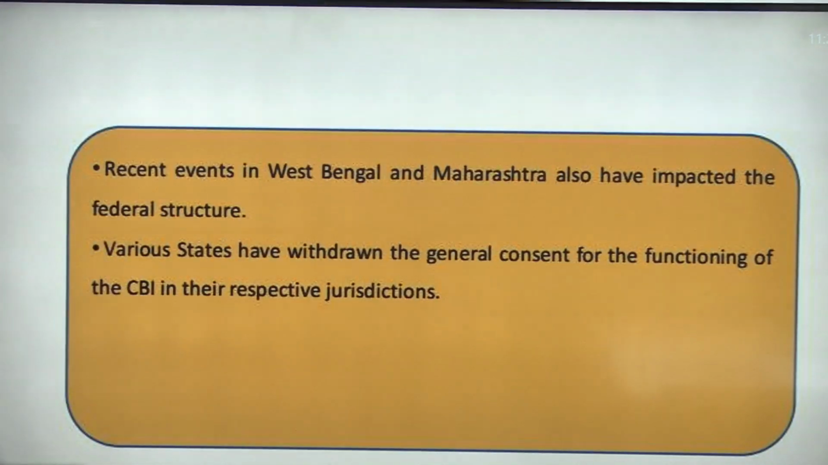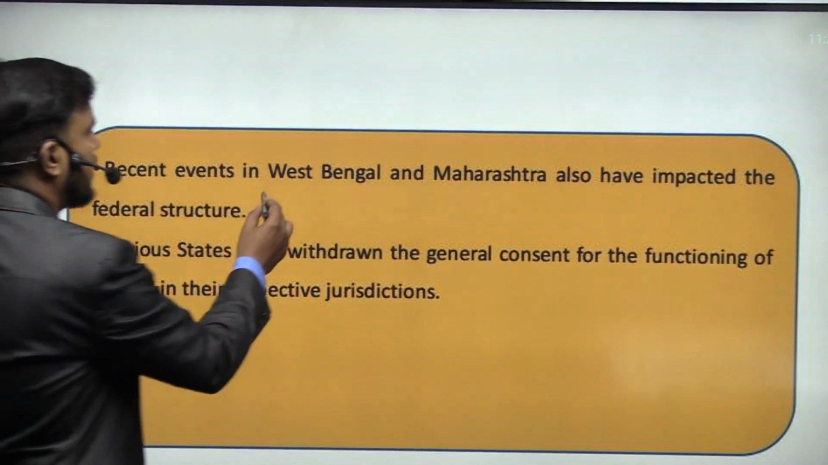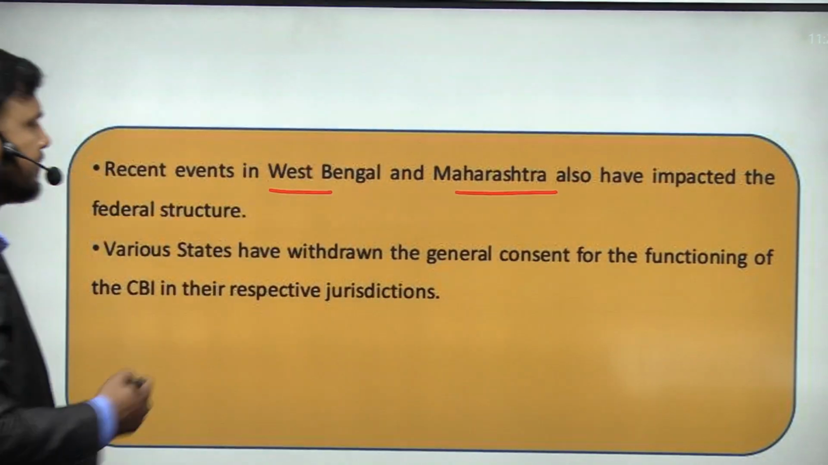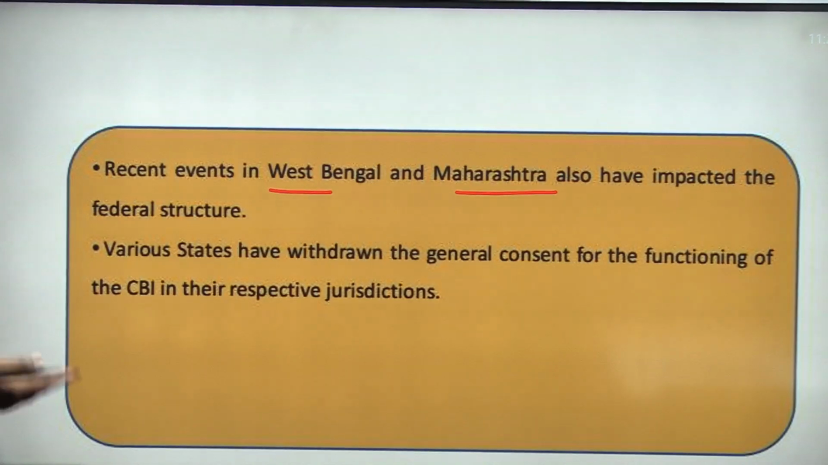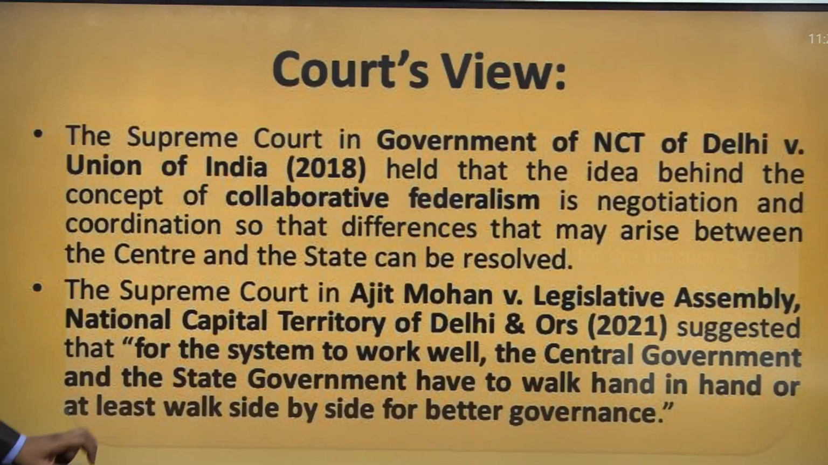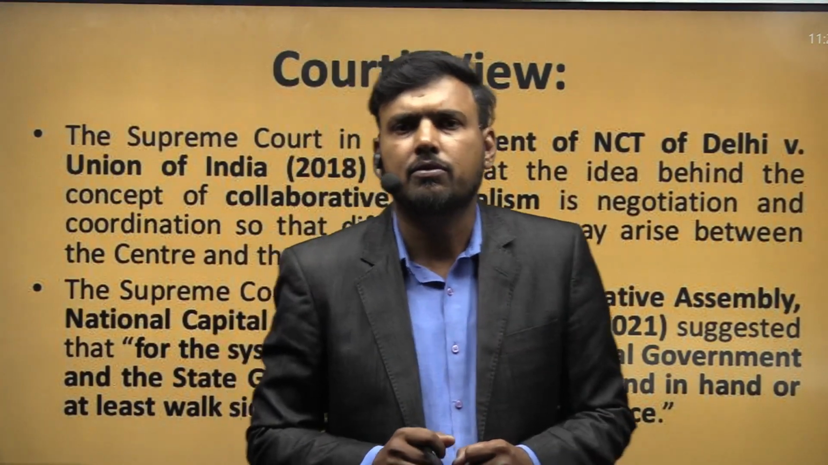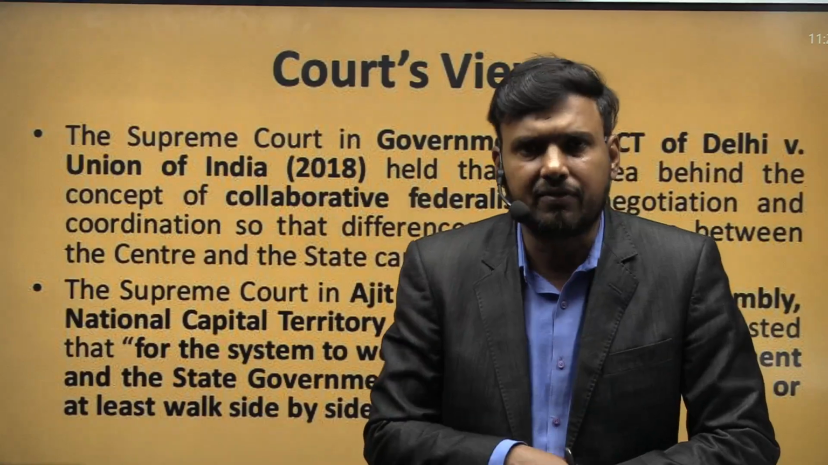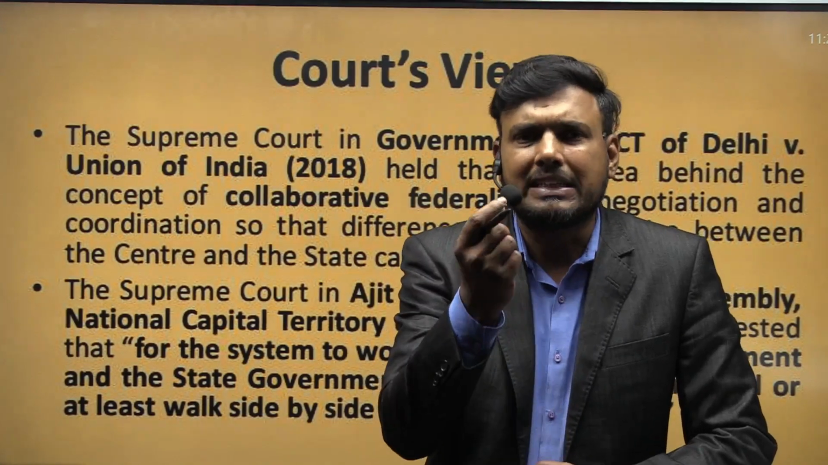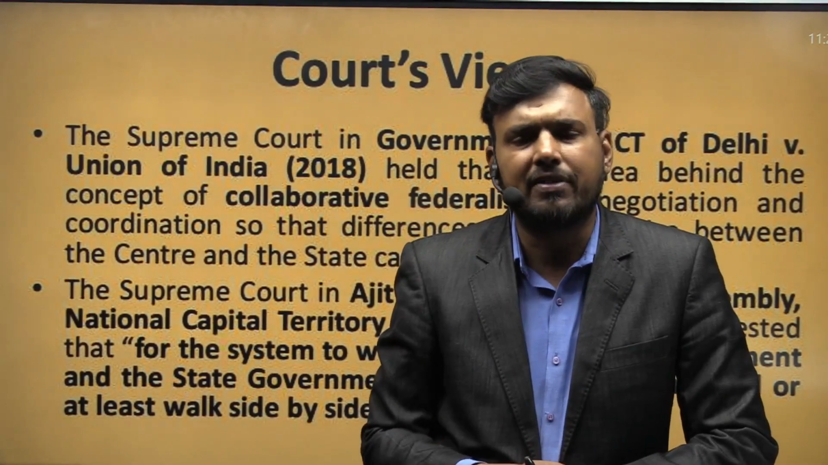Recently you will see what has happened in West Bengal and Maharashtra, how the government has been destabilized over there, and how a new government has formed. So these are the areas, or the reference points, for combative federalism. Now we understand what federalism is. We know what is meant by cooperative federalism, and what the instances of combative federalism in India are.